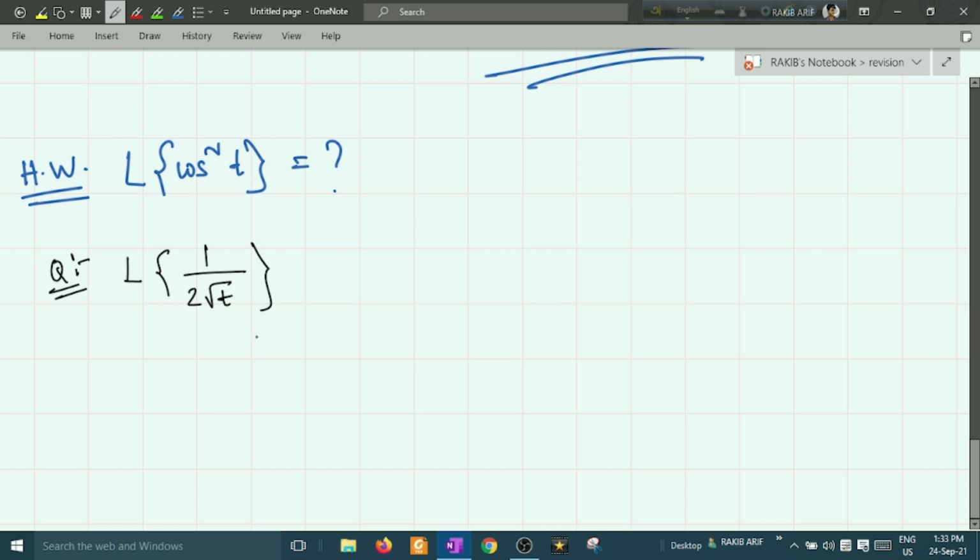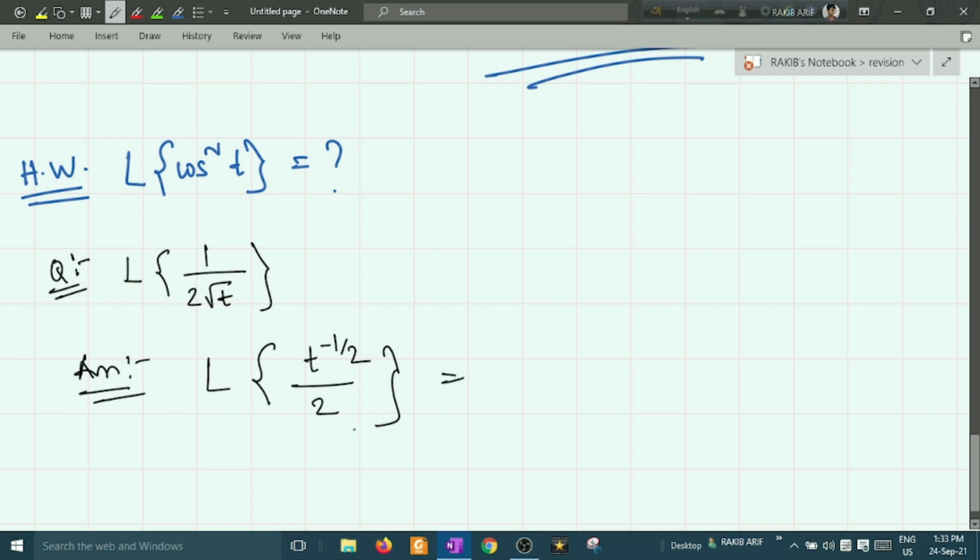So the answer will be what? I can write this as t to the power minus half, because this is t to the power half, and when it is shifted to the numerator, this will turn out to be t to the power minus half. This is Laplace of t to the power minus half by 2.